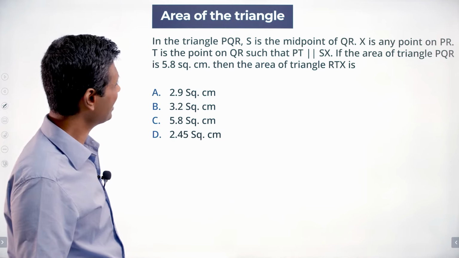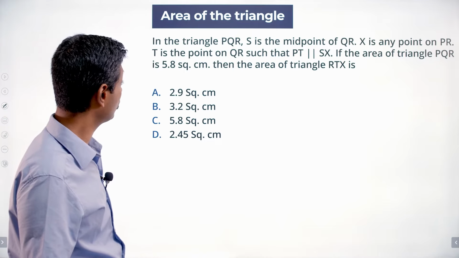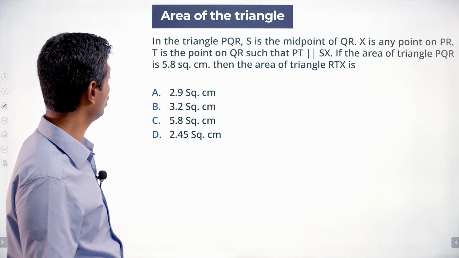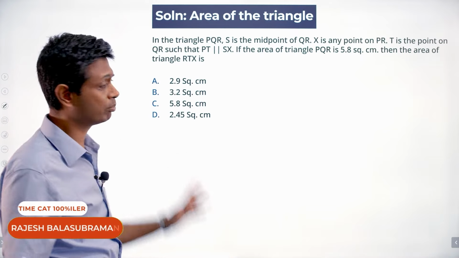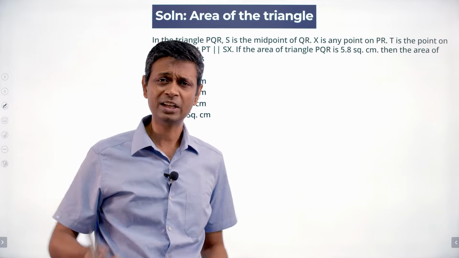In the triangle PQR, S is the midpoint of QR, X is any point on PR, T is the point on QR such that PT is parallel to SX. The area of triangle PQR is 5.8, then the area of triangle RTX is? Incredible question, beautiful question, a properly challenging question. It took me a while to draw the diagram, and then I still struggled.